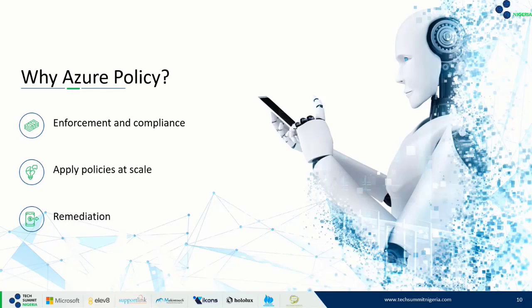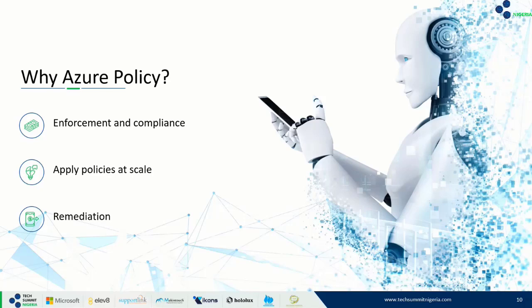Or you do not want your users to deploy resources in a particular region, or you want to restrict them to a particular region, we can use Azure Policy to restrict the location. We can even specify a set of virtual machine SKUs, or specify the resource types that we want our organization to deploy. So these are different use cases and they are important. And I would say that's the reason why we need Azure Policy.